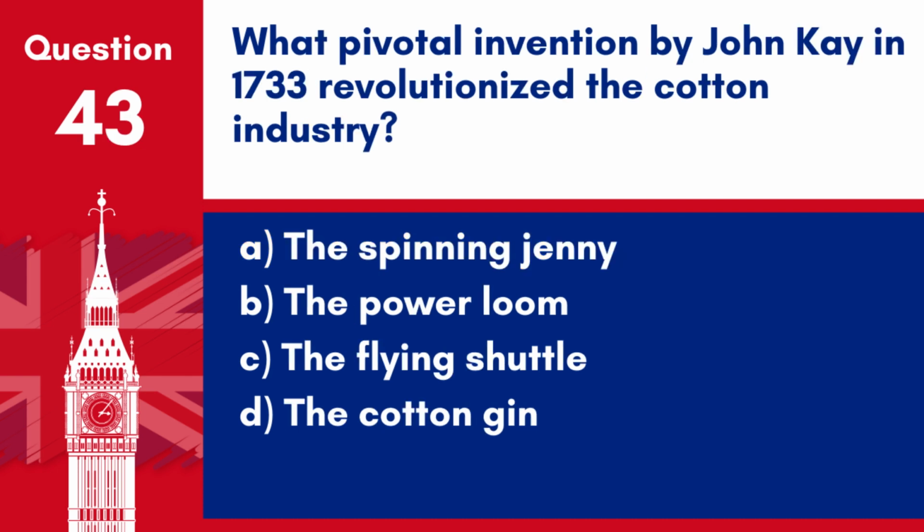Question 43. What pivotal invention by John Kay in 1733 revolutionized the cotton industry? A. The spinning jenny. B. The power loom. C. The flying shuttle. D. The cotton gin.